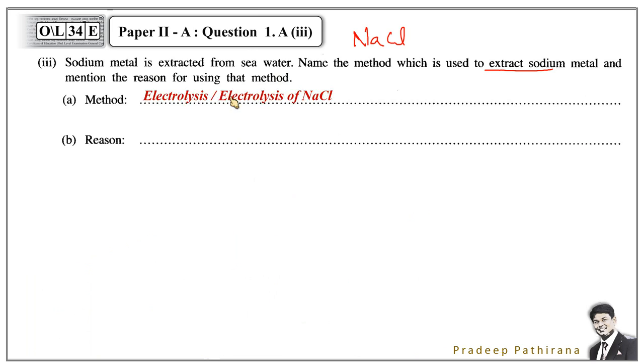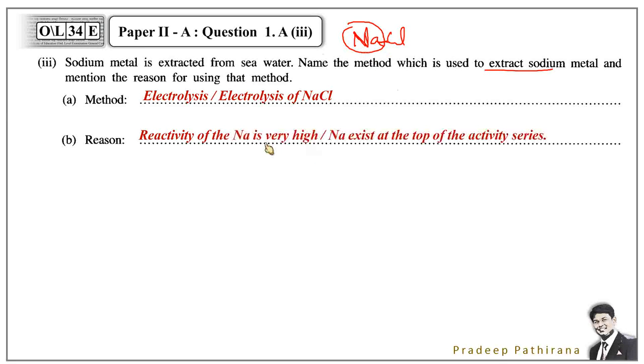Method is electrolysis, or electrolysis of sodium chloride. We must do that because sodium is a very active metal and makes very strong bonds with the non-metals, active non-metals. And therefore the reason is the reactivity of sodium is very high, or sodium exists at the top of the activity series. And those are the things.